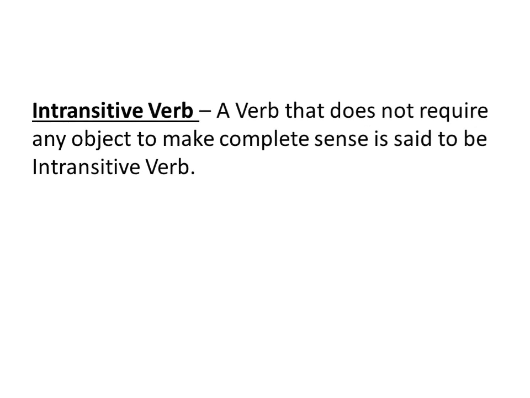Intransitive verb. A verb that does not require any object to make complete sense is said to be intransitive verb. The words that play the role of action words and does not require any object to make complete sense, such type of verbs are said intransitive verb.